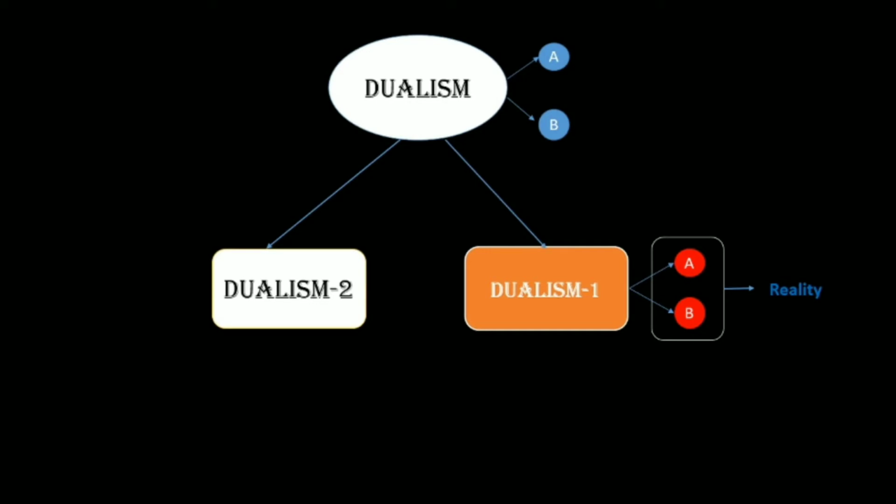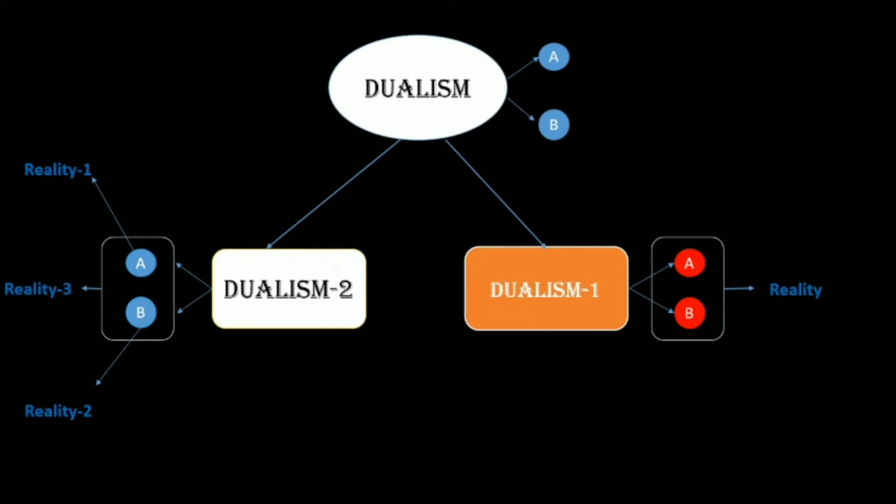Meanwhile, in dualism 2, we will have multiple realities. Of course, even in dualism 2, we will have two elements A and B. The difference is that if I consider A separately, then A will have its own reality. If I consider B separately, B will have its own reality. And on top of that, if I consider A and B together, it will give rise to one more reality. So in dualism 2, we will be having multiple realities. I hope that the difference between dualism 1 and dualism 2 is clear.